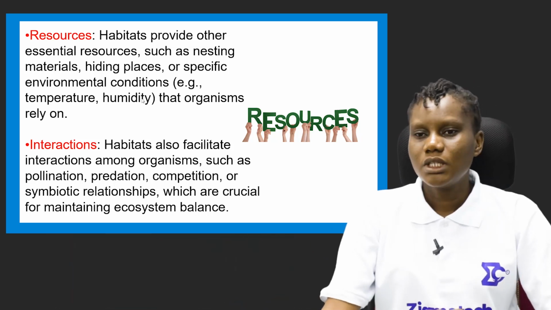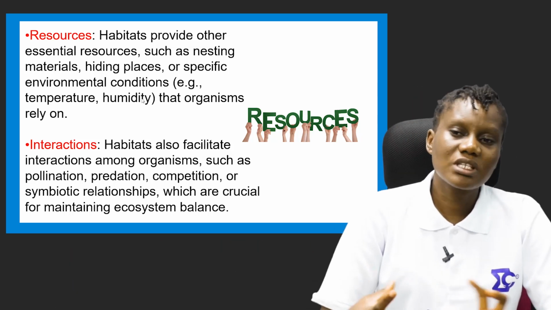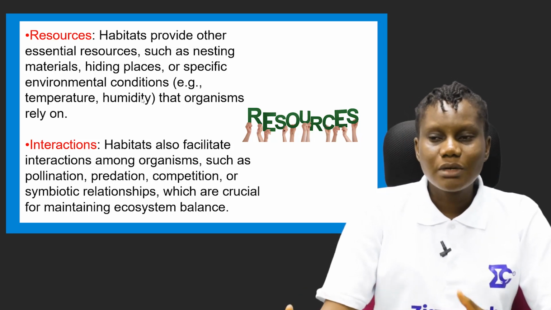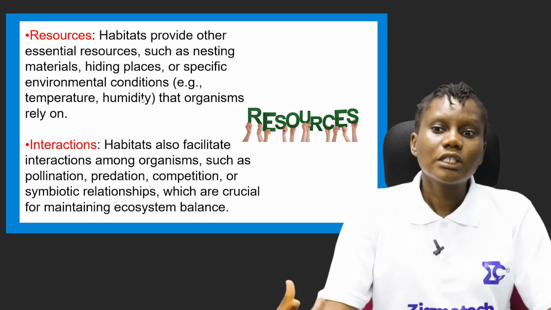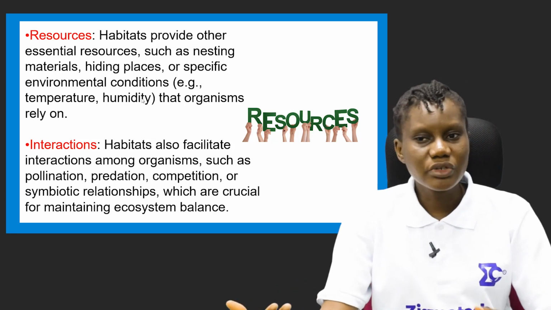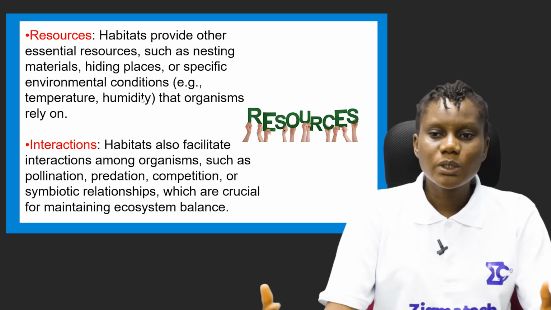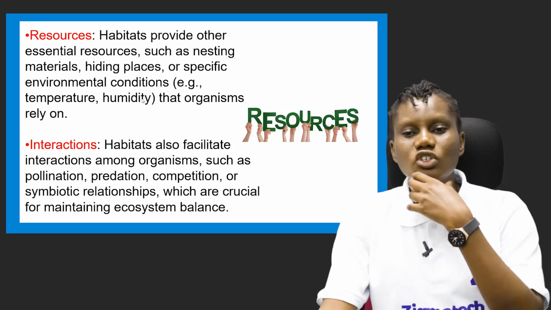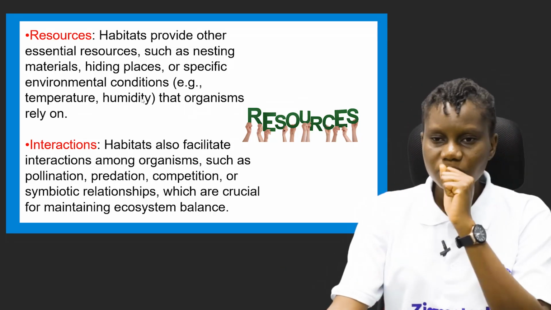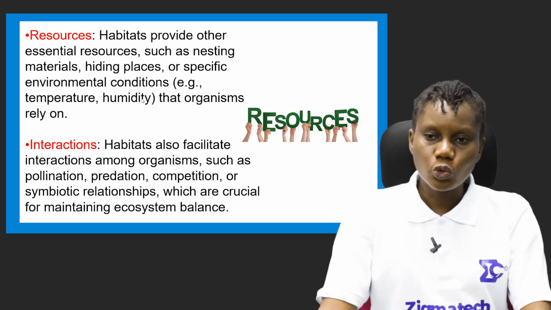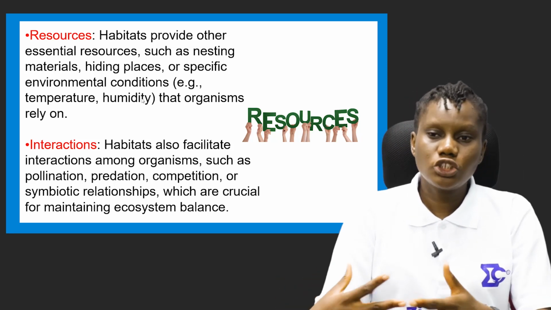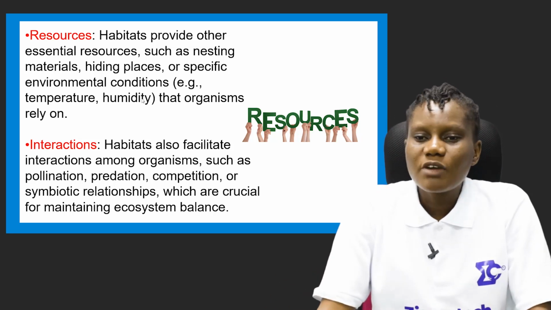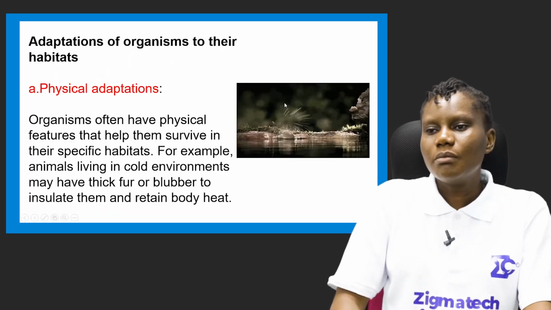Habitats also facilitate interactions among organisms, such as pollination, when we are talking about plants. Some animals like some insects and others help to pollinate other plants. Predation, competition, or symbiotic relationships. I hope you remember from the previous class where we talked about symbiotic relationships, and we have commensalism, parasitism, and also mutualism. It was explained in detail in the previous class, and these are crucial for maintaining ecosystem balance.